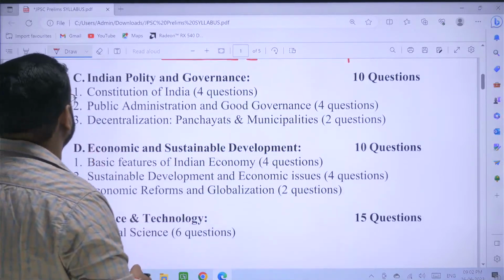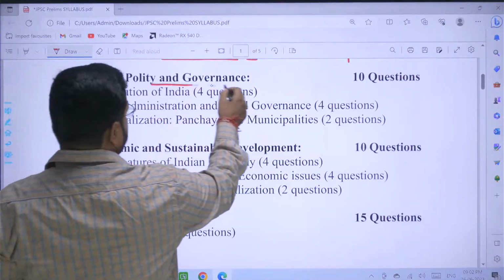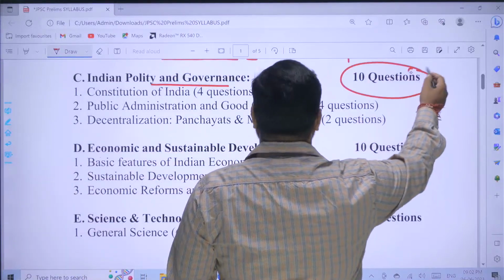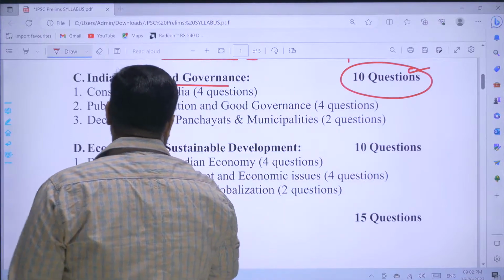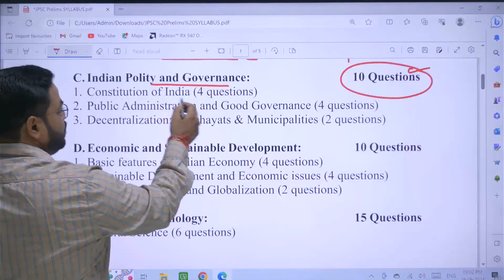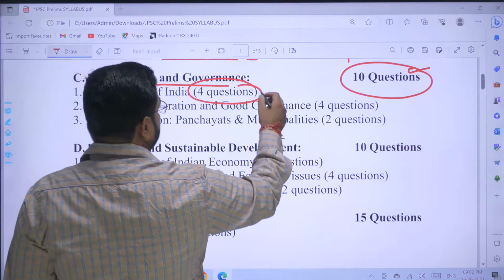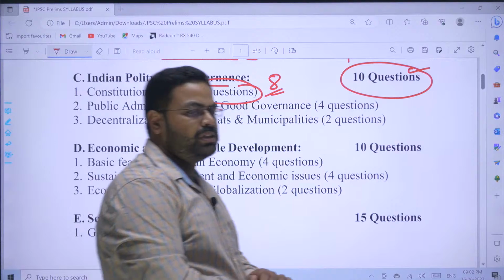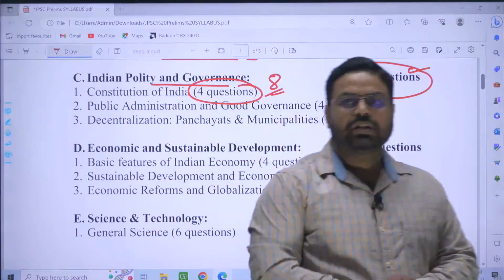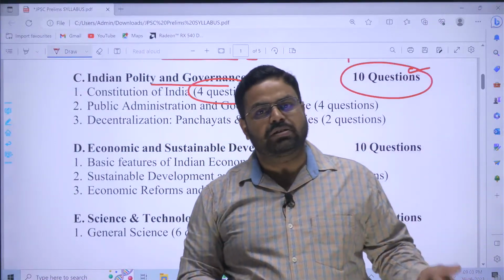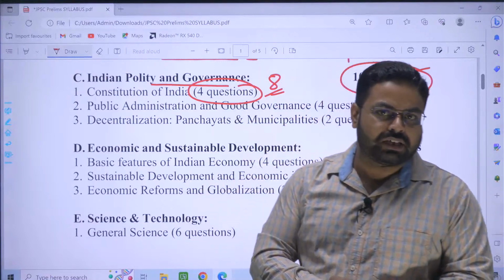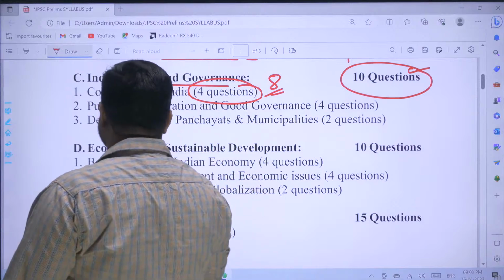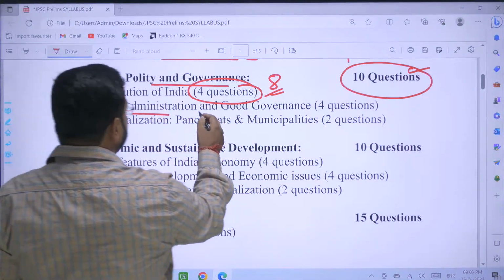If we come to the Indian polity and governance section, again there are 10 questions, that is 20 marks. The Constitution of India will have 4 questions, that is 8 marks. Constitution of India, preamble, fundamental rights, DPSP, passage of bills, laws, ordinary bill, constitutional amendment bill, all these kinds of things will be covered by 4 questions, that is 8 marks. Next is public administration and good governance.